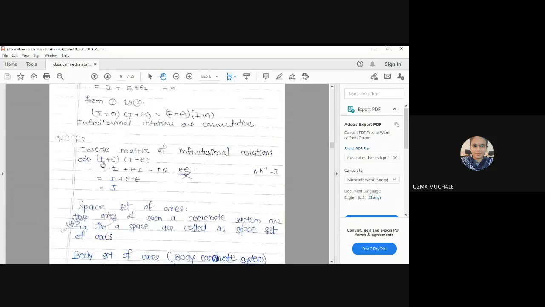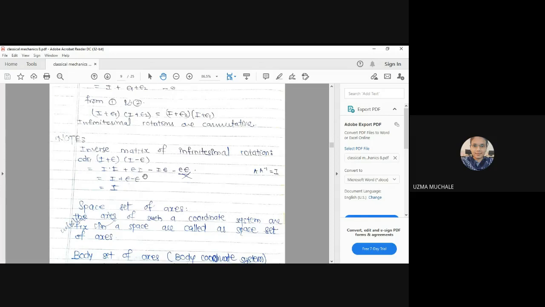Now, the inverse of a matrix for infinitesimal rotation. How do we find the inverse? The identity stays as it is: I plus epsilon, I minus epsilon. Let us multiply, just like A into A inverse, which will be the identity matrix. So what we should obtain from I plus epsilon, I minus epsilon is equal to I. Simply multiply: I into I is I squared, which is again the identity matrix, I into minus epsilon, I into plus epsilon, and minus epsilon squared, which is again very, very near to 0, so we can neglect it. An identity matrix multiplied with any matrix gives the same matrix.